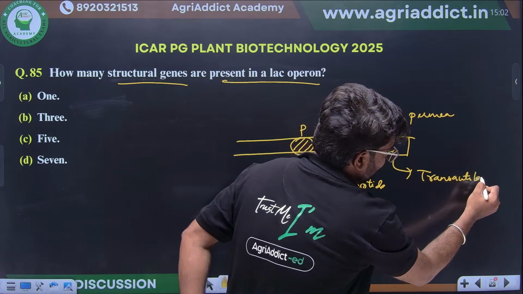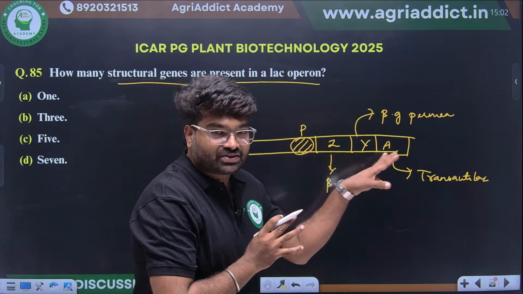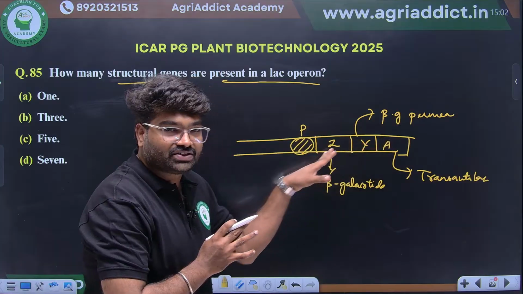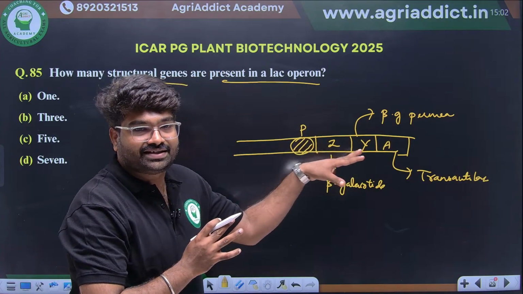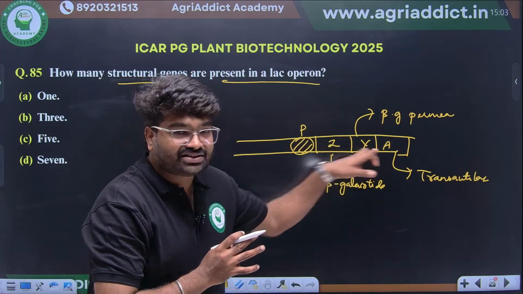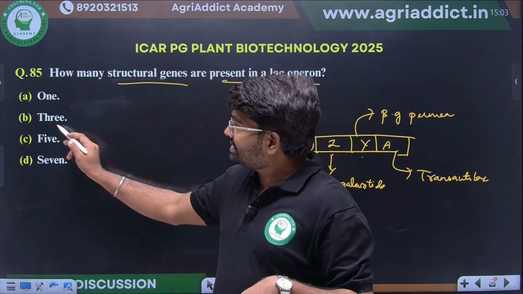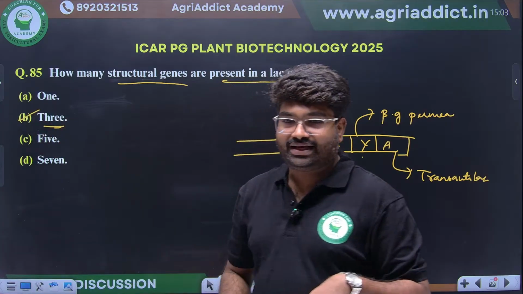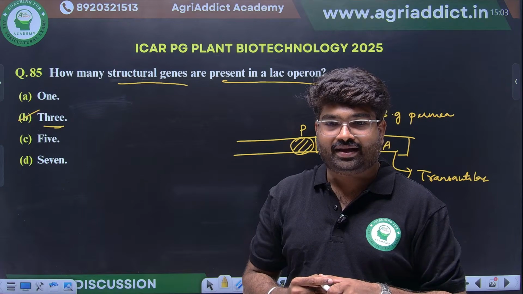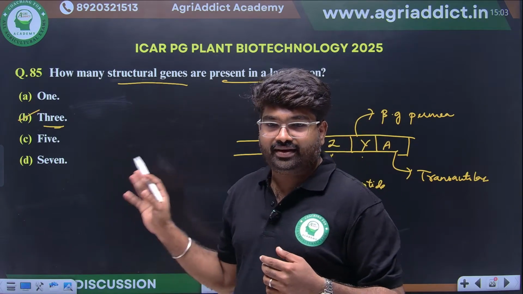Okay, simple. Operon means a single promoter controlling the expression of several genes. See here, a single promoter is controlling the expression of catabolic genes involved in the catabolism of lactose. So there are 3 structural genes in the lac operon. So the right option is 3. Clear? Only 3 structural genes will be there, not 5: Lac Z, Y and A. Okay, clear?